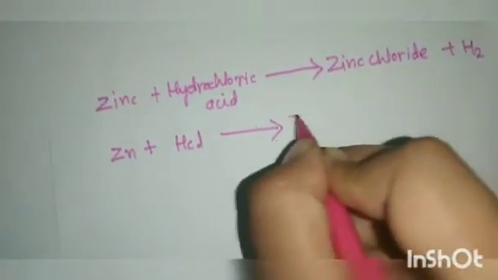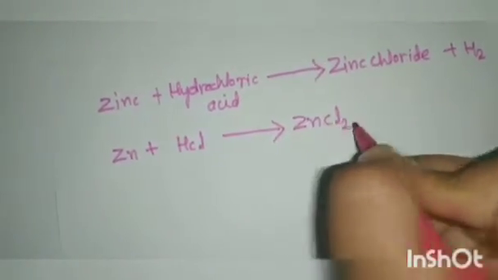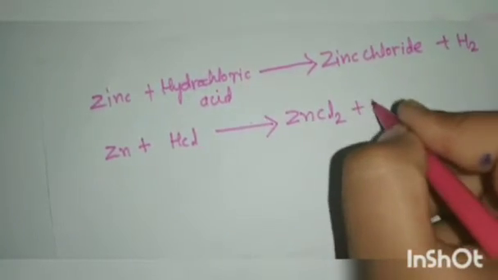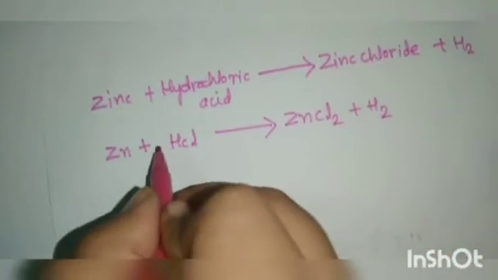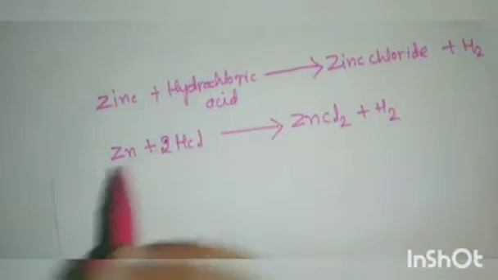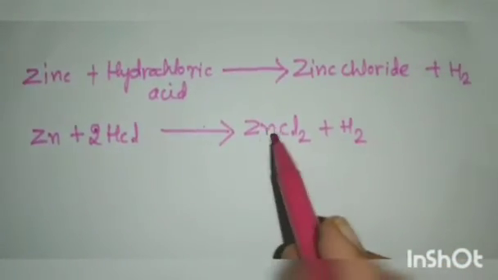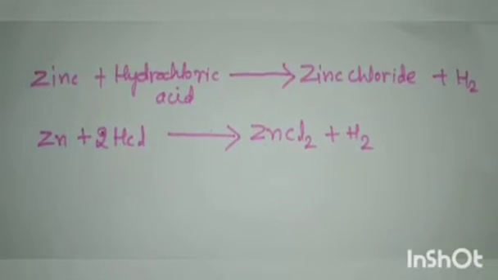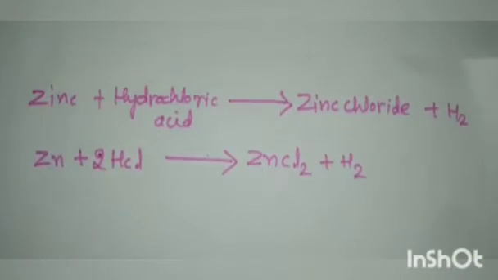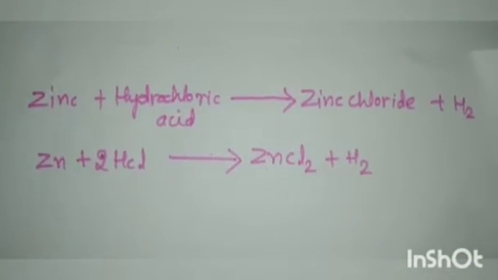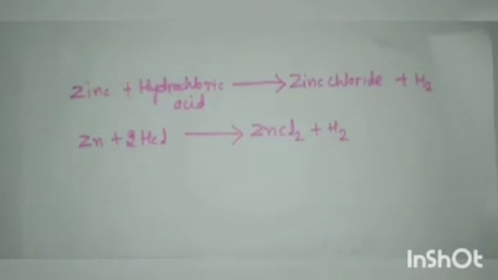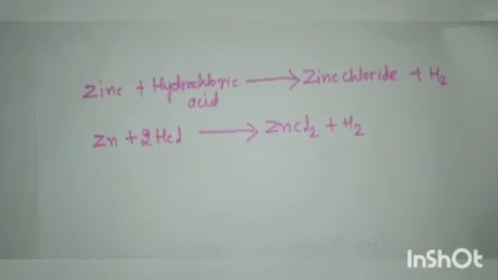So it will give ZnCl2 plus H2. Here you have to balance, that is 2. So Zn plus 2 HCl gives rise to ZnCl2 plus H2. This is the reaction.